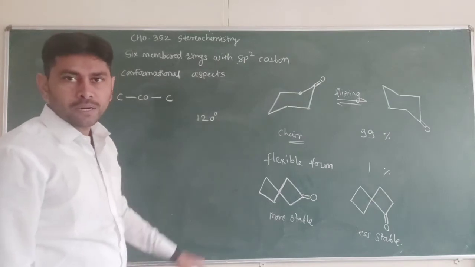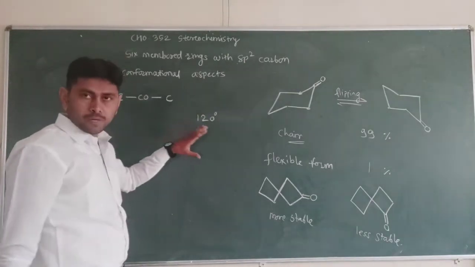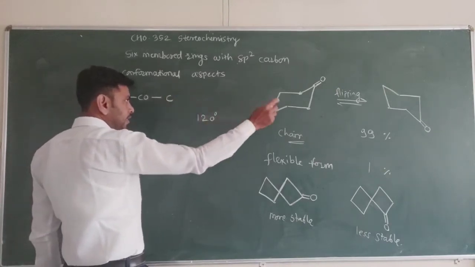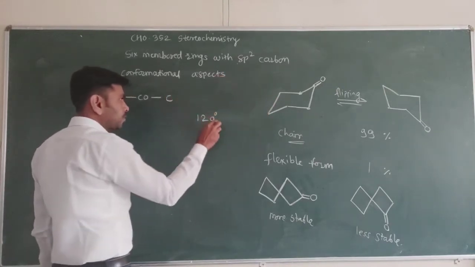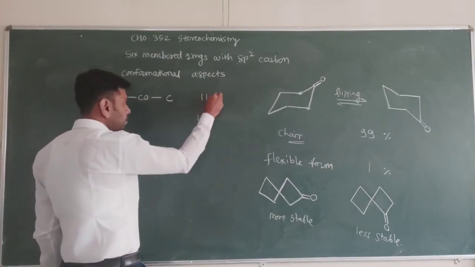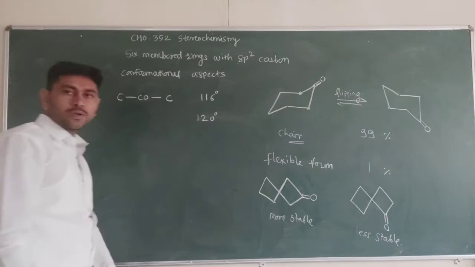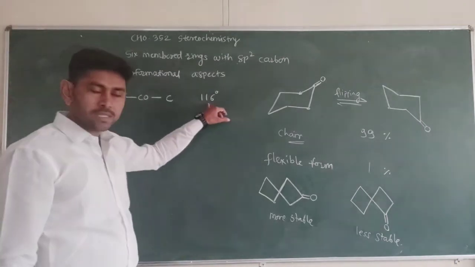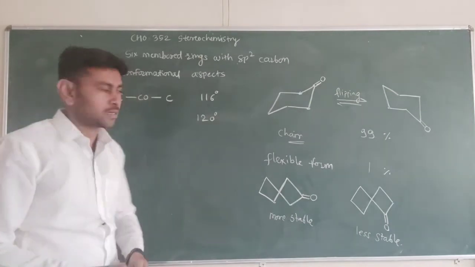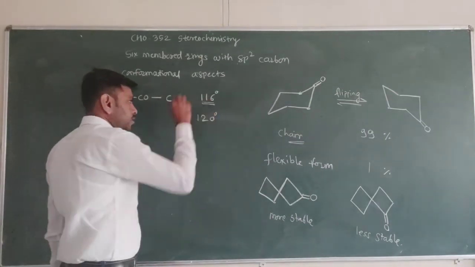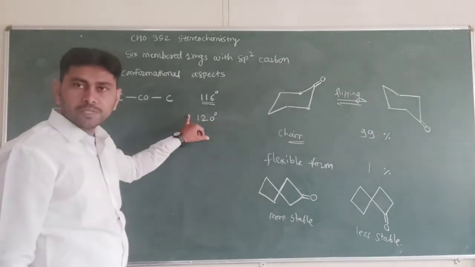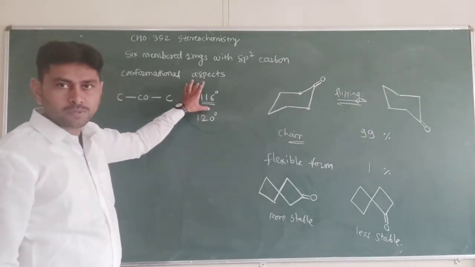But if you really observe here, the carbonyl group's bond angle C, CO, C is actually 116 degrees. So there is a difference between the ideal bond angle and the observed bond angle.